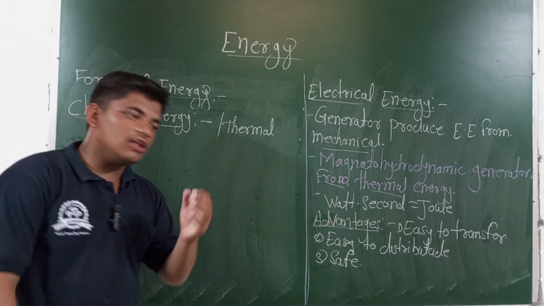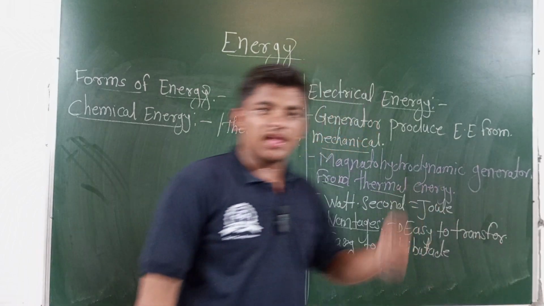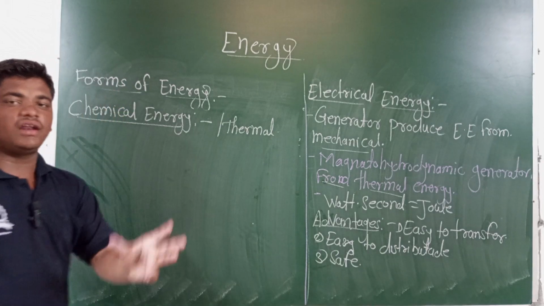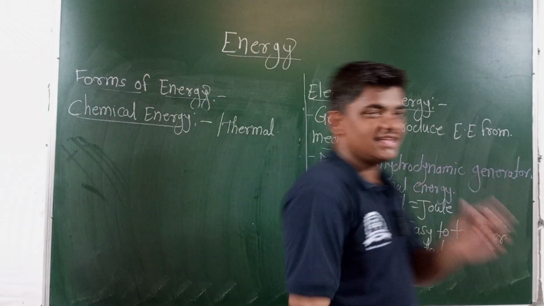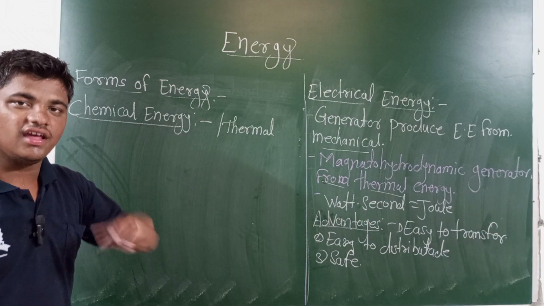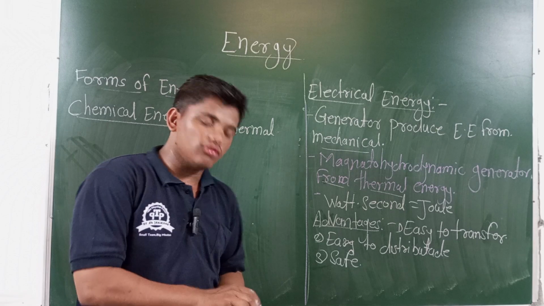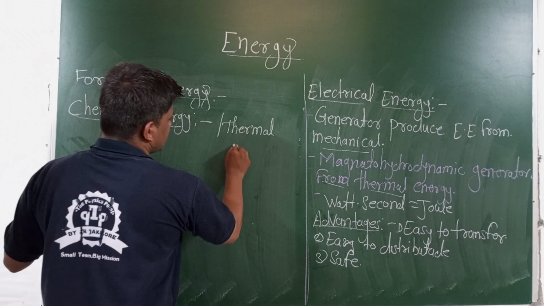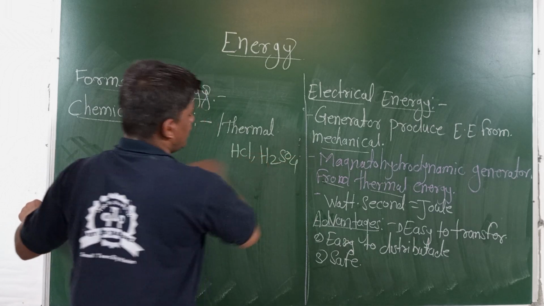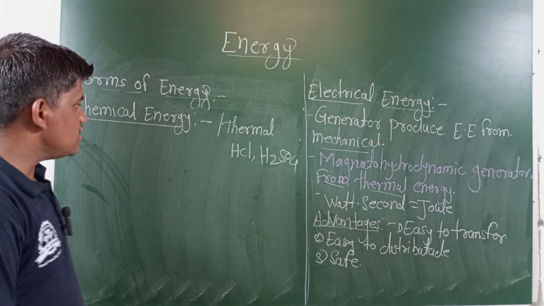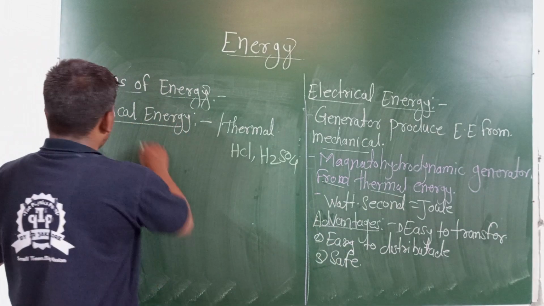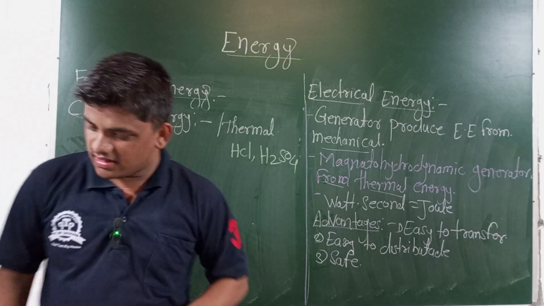Chemical energy is also converted into electrical energy when we take batteries or dry cells. They contain chemicals, such as hydrochloric acid (HCl) as well as sulfuric acid (H2SO4), in car batteries or vehicle batteries. They convert the chemical energy into electrical energy.